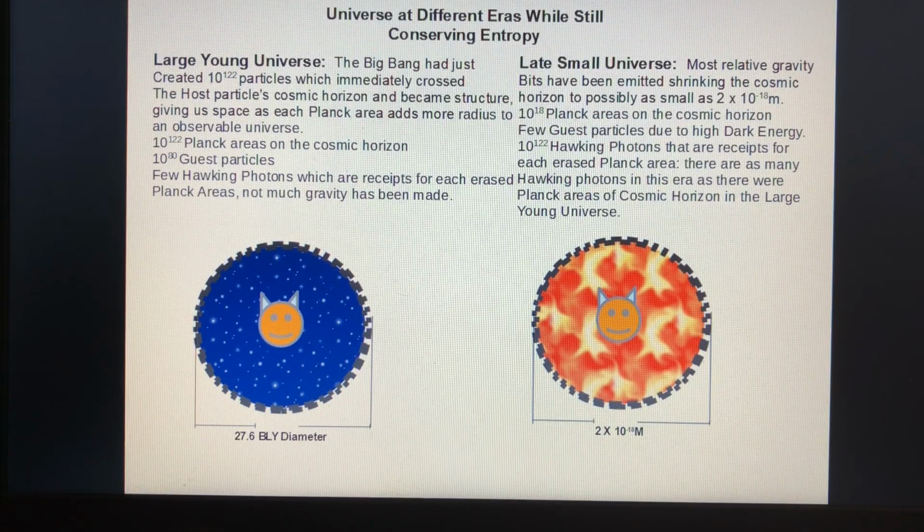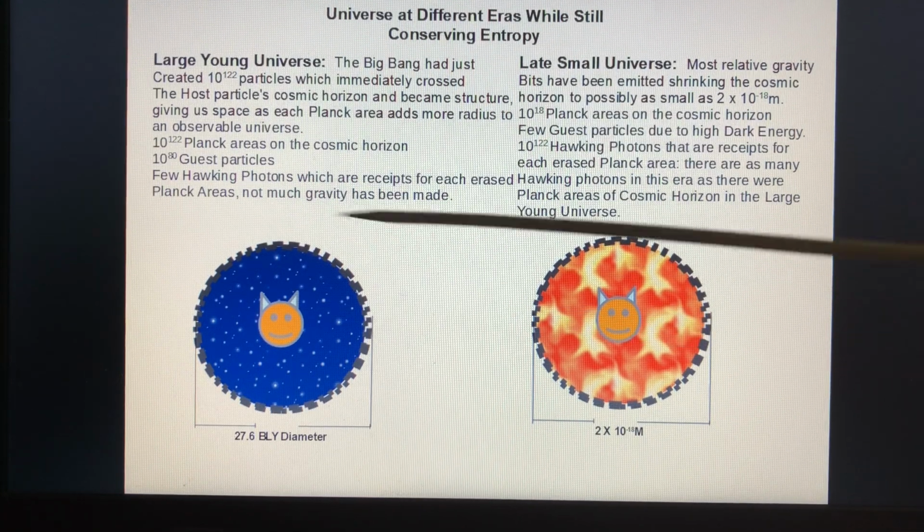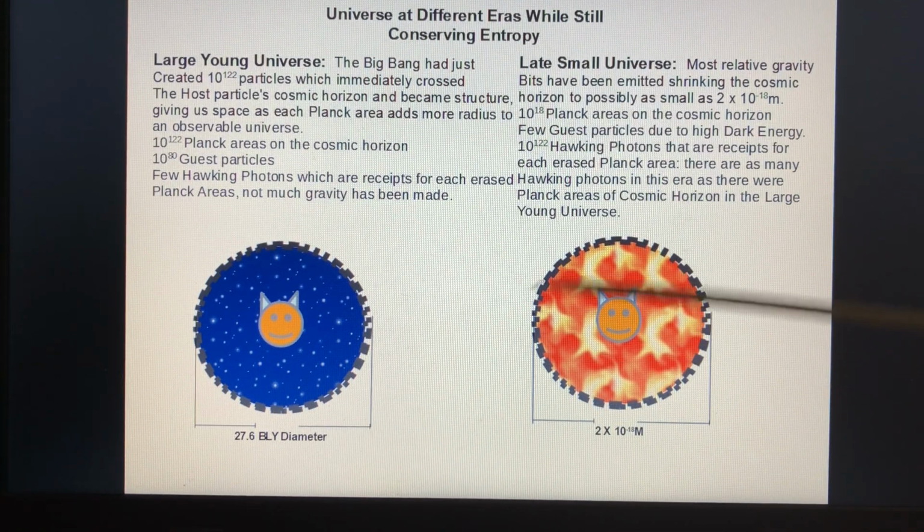So in the late small universe, most relative gravity bits have been emitted, shrinking the cosmic horizon to possibly as small as 2 times 10^-18 meters, which is the size of a neutrino. That's 10^18 Planck areas on the cosmic horizon of an object that small. Few guest particles due to high dark energy, because this horizon is so small that, remember, it acts like a black hole surface, so any other particle in this tiny universe is going to be immediately ripped across the small horizon.